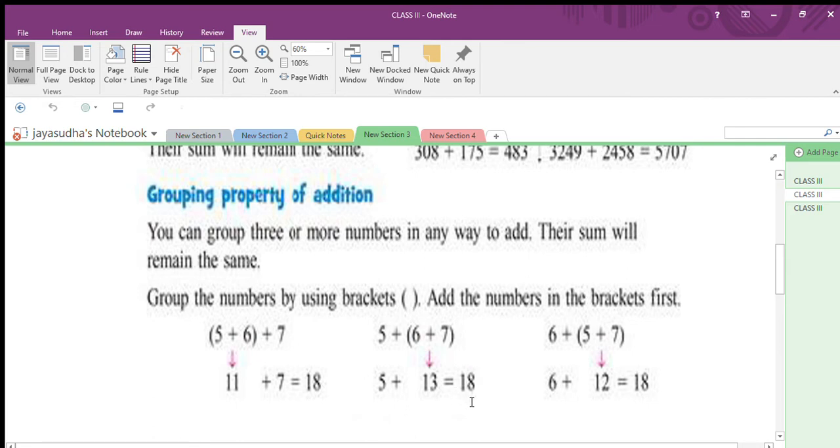But the answer is the same. Here, one more group. Listen, 6, I take it alone. 5 plus 7, let's make it as a group. Okay, children, now 6 plus this 5 plus 7, what? 12. So 12 plus 6 is 18.